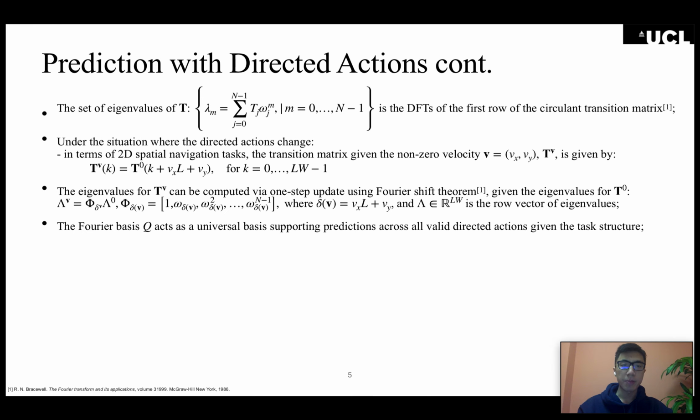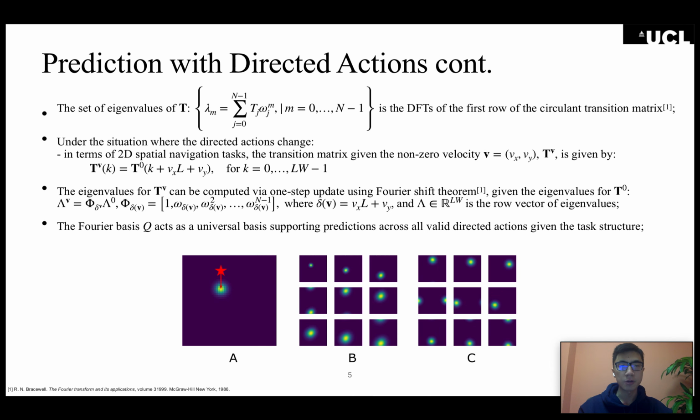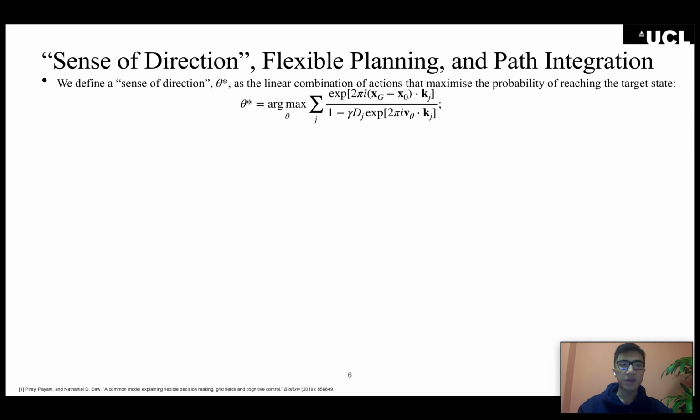Hence, the Fourier basis acts as a universal basis supporting predictions across all valid actions under the same task structure, including predictions of the effects of both plain translation and translation plus diffusion, as shown in the figure below. We can then define the sense of direction quantity as a linear combination of actions that maximizes the probability of reaching the target state given the initial state, in the following form.